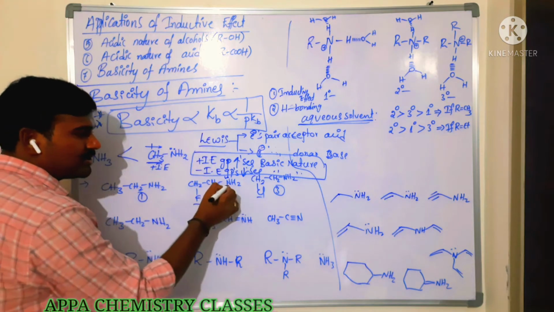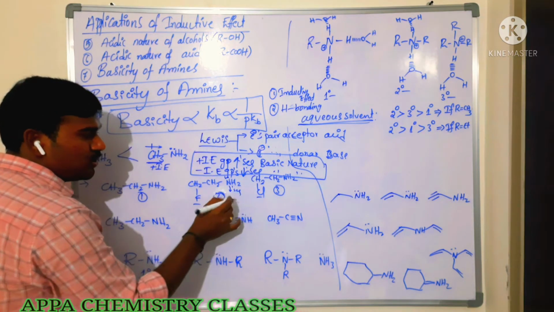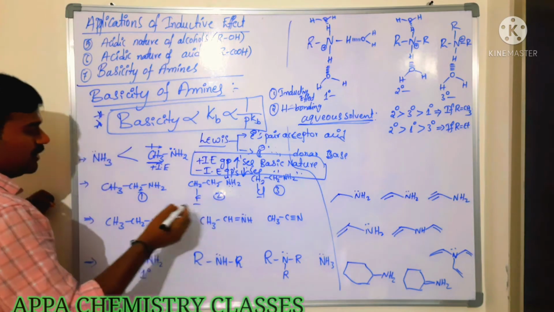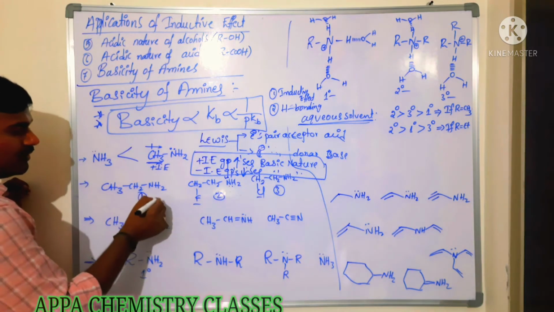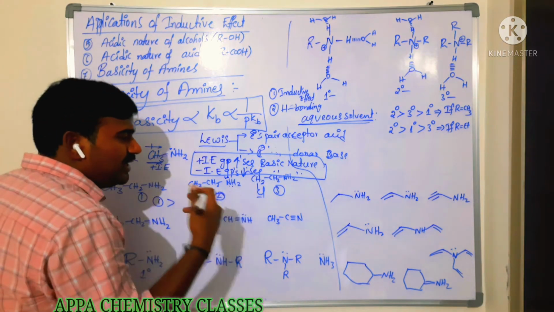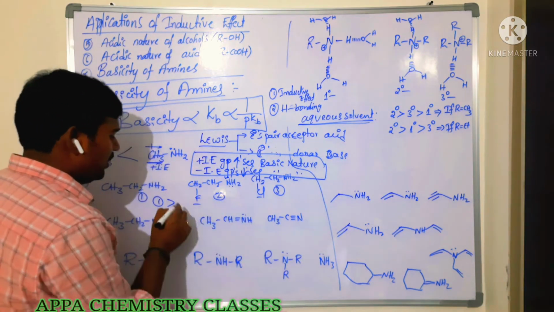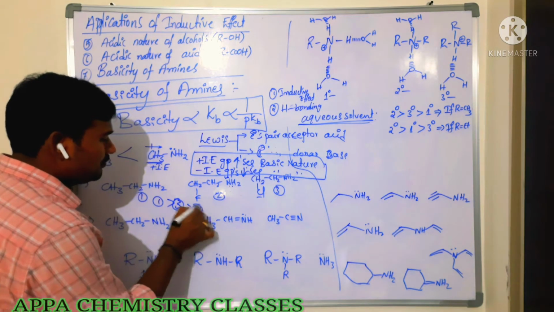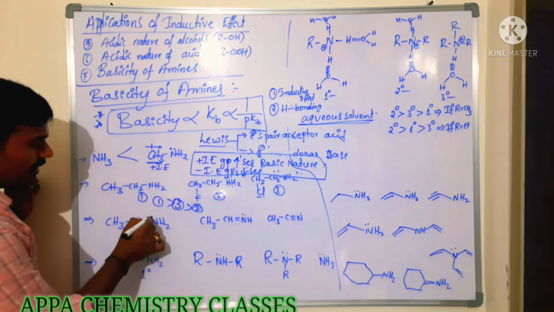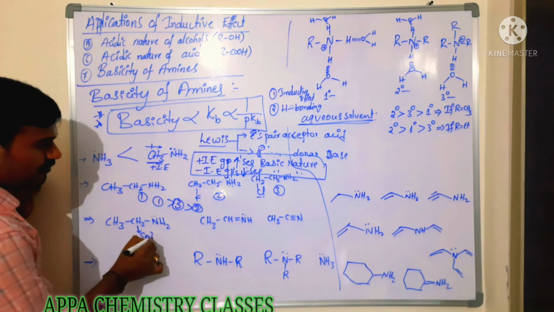Then what happens? Electron density on nitrogen decreases. So that nitrogen cannot easily donate its lone pair of electrons. So the one without any electron withdrawing group is 1. After that, among fluorine and chlorine, which is the least electron withdrawing one? Chlorine. That is 3. After that, 2. Is that clear?